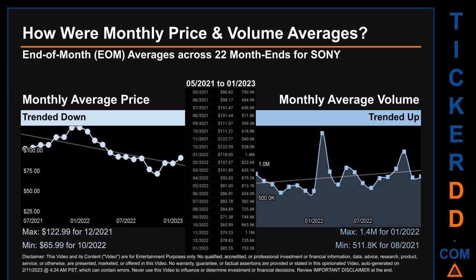The maximum end-of-month average price was $122.99 for 12/2021 while the minimum was $65.99 for 10/2022. Looking at volume, 01/2022 and 08/2021 respectively saw the highest and lowest monthly average volume at 1.4 million and 511.8 thousand.